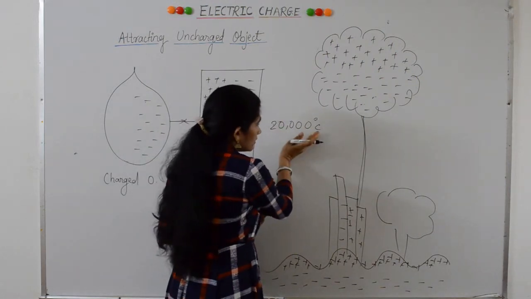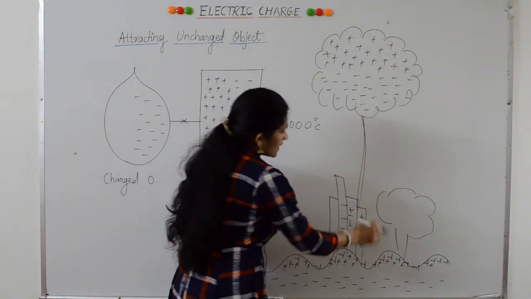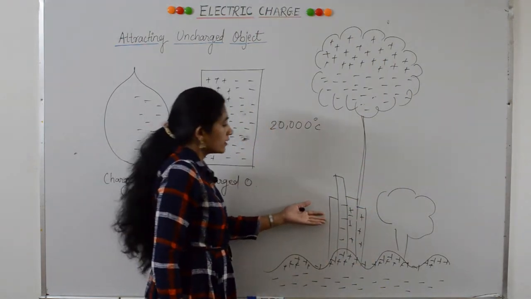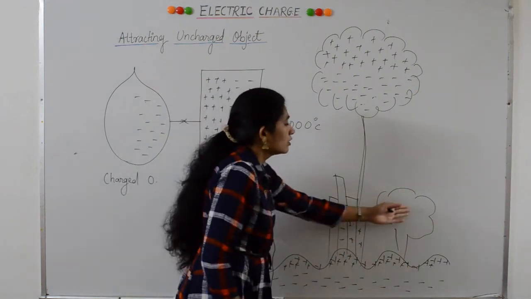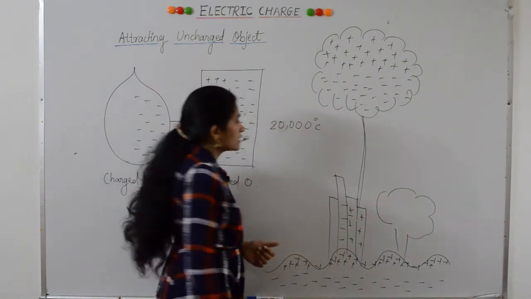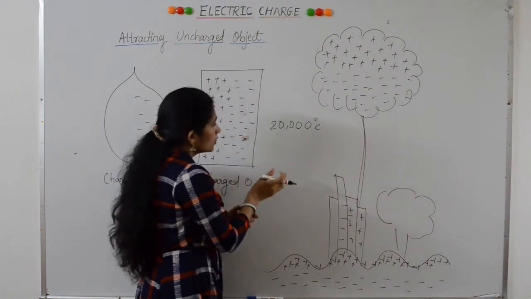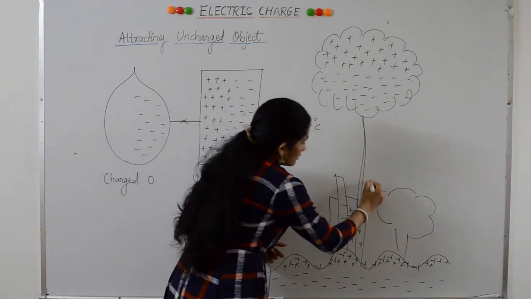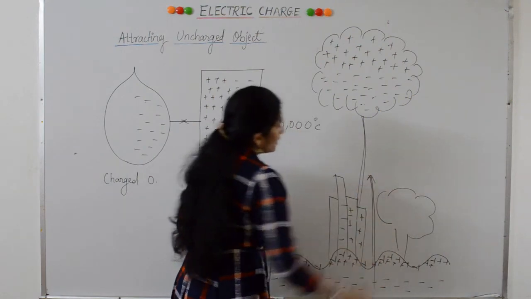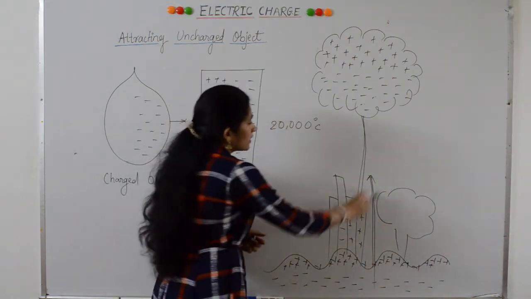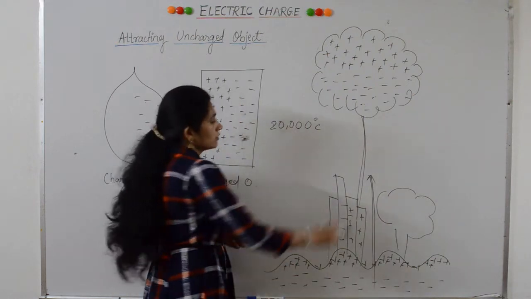As lightning strikes a building, it can cause damage since it has a very high temperature. Sometimes it can also burn trees and cause forest fires. To avoid this, lightning conductors are installed on buildings. Lightning conductors are nothing but copper rods.